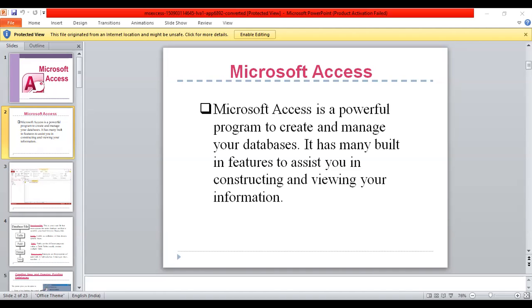Datasheet view: a window that displays data from a table, form, query, view, or stored procedure in a row and column format. In datasheet view, you can edit fields, add or delete data, and search for data.